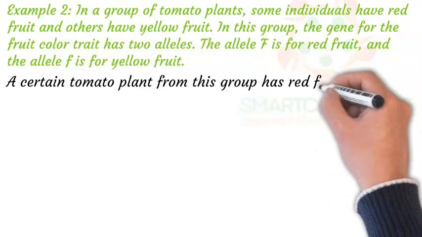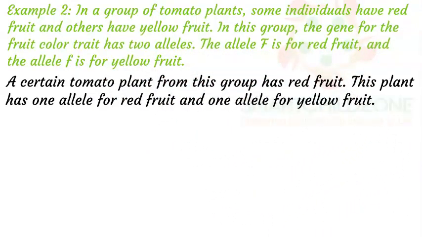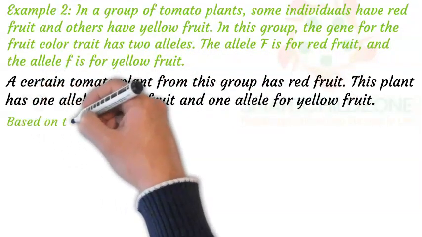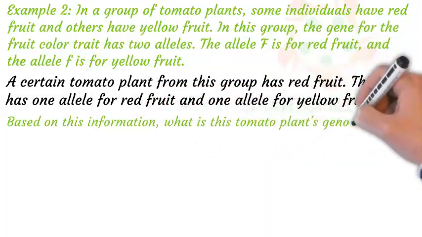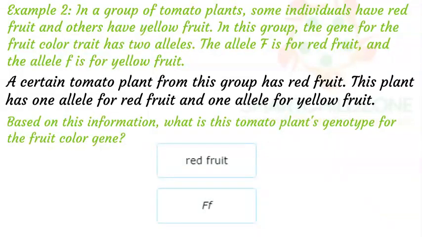A certain tomato plant from this group has red fruit. This plant has one allele for red fruit and one allele for yellow fruit. Based on this information, what is this tomato plant's genotype for the fruit color gene? An organism's genotype for a gene is its combination of alleles for that gene. The tomato plant has one allele for red fruit, capital F, and one allele for yellow fruit, small f. So the plant's genotype for the fruit color gene is Ff.